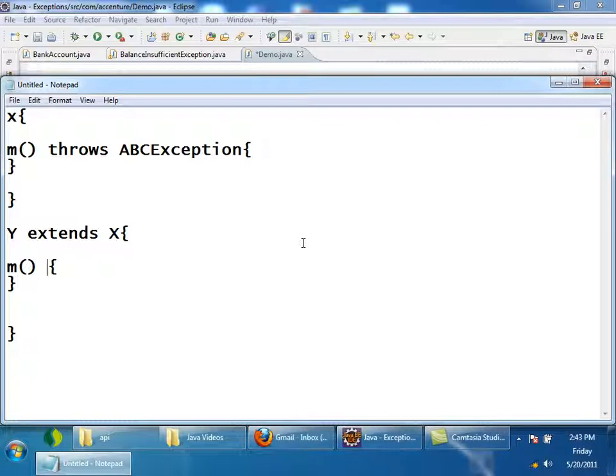Why? I want a logical reason. Can anyone give the logical reason? Okay, can a constructor throw an exception? Yes. Now see here and tell me what is the problem with this code. I am just removing this method M also.